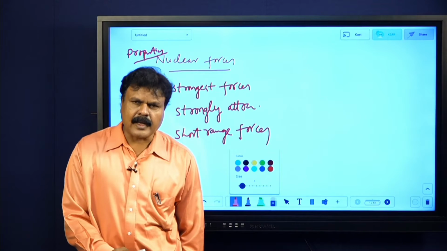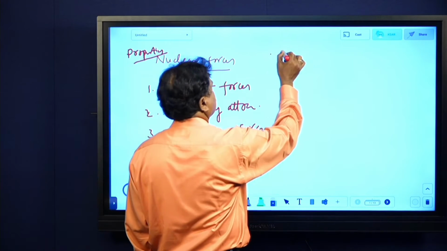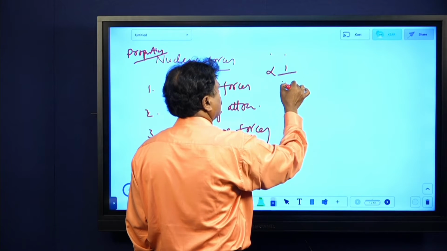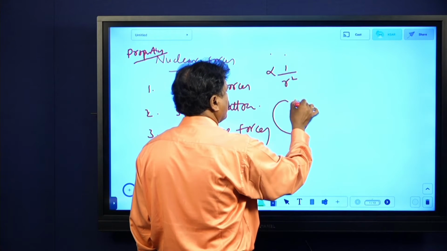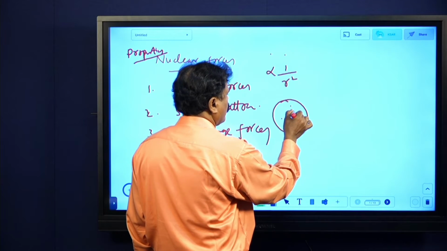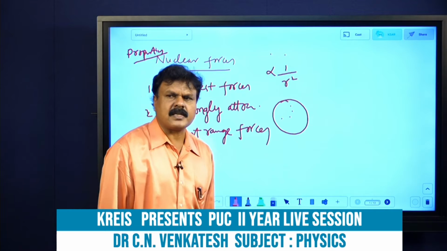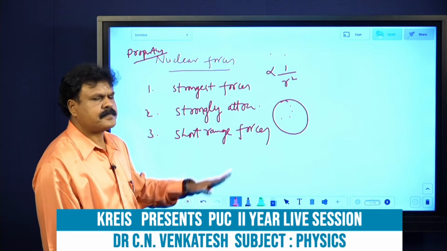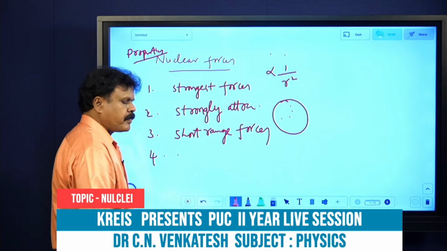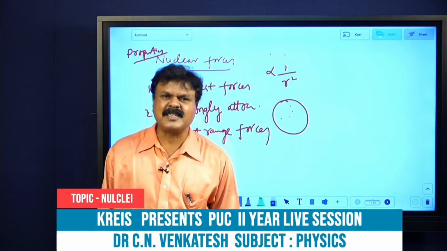Again, they do not obey the inverse square law. It is like when you bring two things closer, the force is inversely proportional to r square. But within the nucleus, here is a proton, and you bring another proton here, within a small distance it doesn't obey the inverse square law. Try to remember that they do not obey the inverse square law, and again they are charge independent.